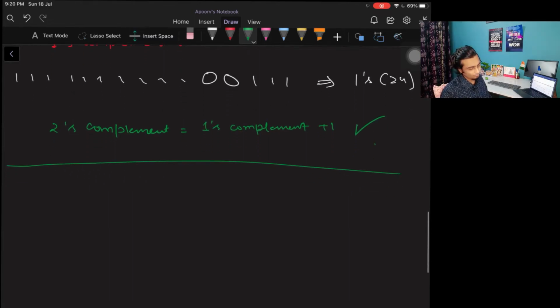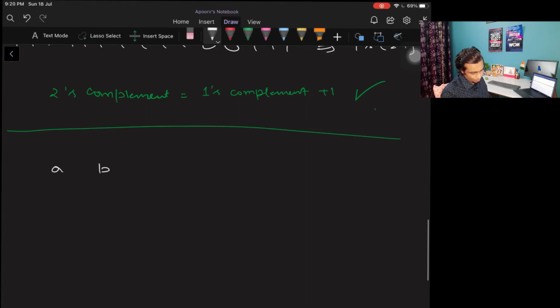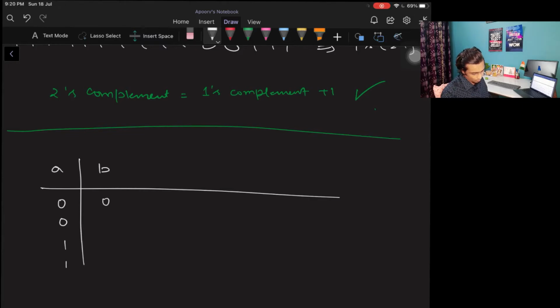Now coming to the main stuff that will help you solve a lot of problem solving questions related to bit manipulation, number system, etc. Let's say we have two numbers A and B. A is 0 0 1 1 0 1 0 1. Initially it may seem very basic to you, but it is actually needed. I have seen a lot of questions asked in the interview process of Google, Amazon, Facebook, and all. I have gone through a lot of interview experiences, so I know that these are very important concepts. That's why I'm teaching you from basics.